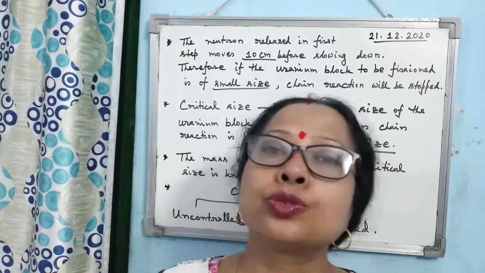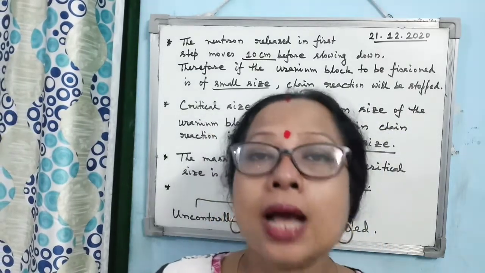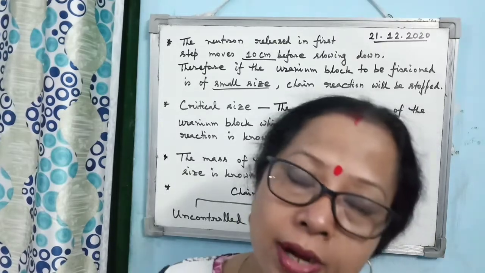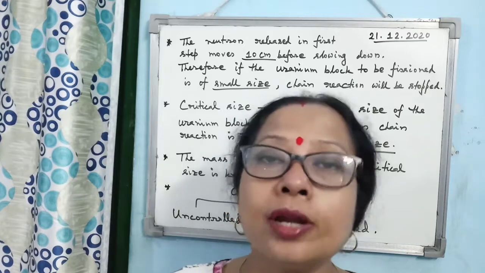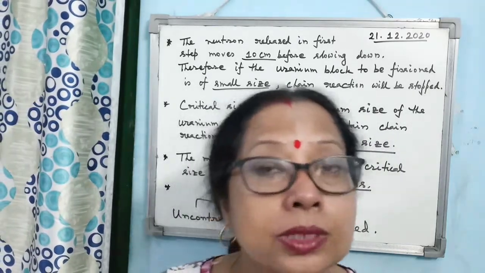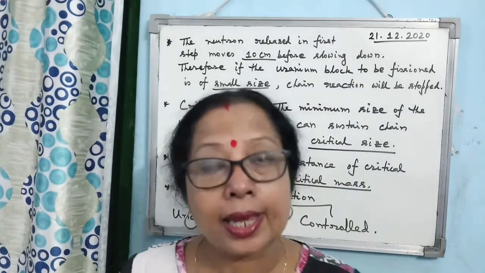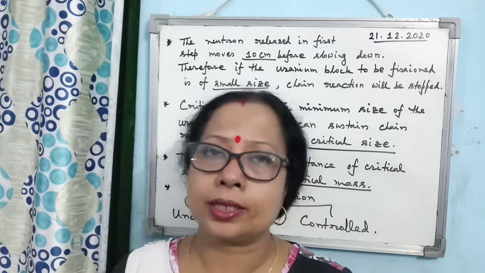Alright, then what is the second component we need? That is the moderator. What does the moderator do? It slows down the high speed neutron; it lowers the energy of the neutron below 1 mega electron volt. What is the material used as moderator? Graphite.